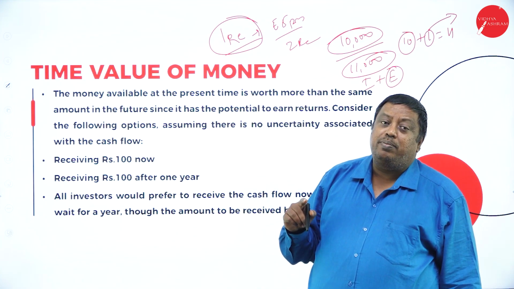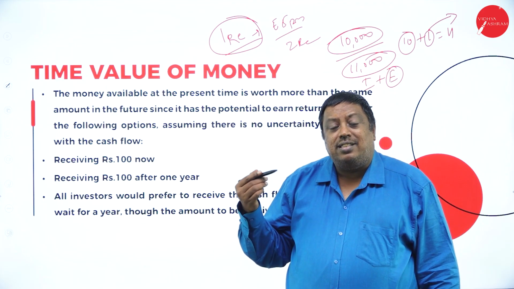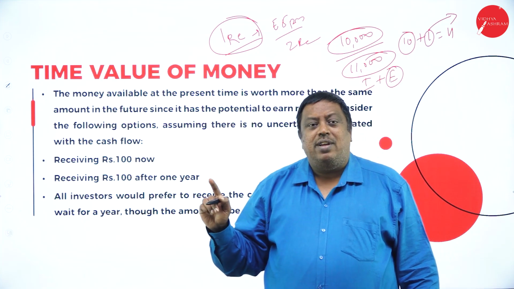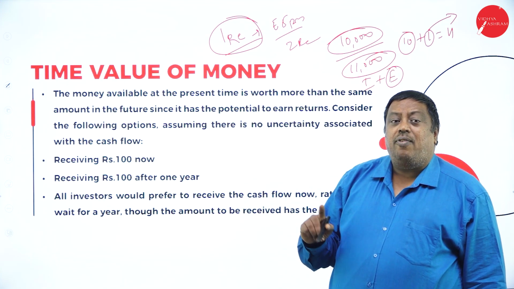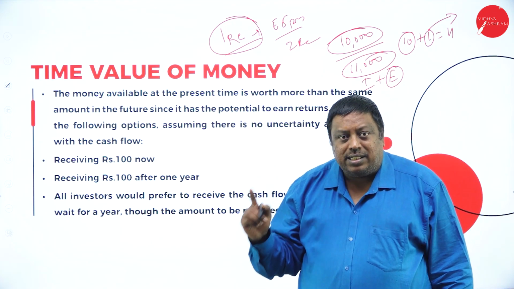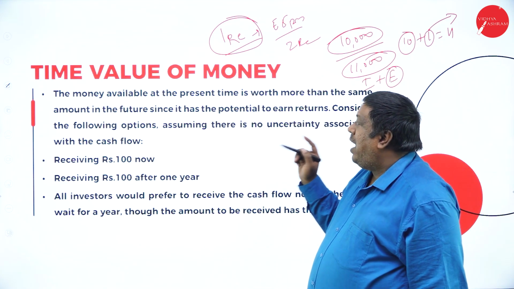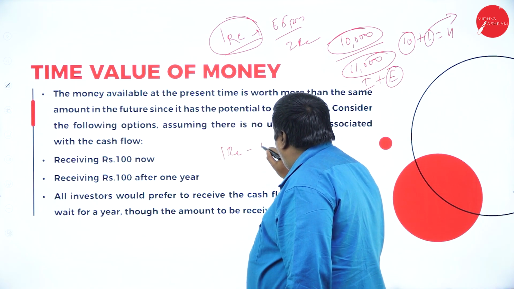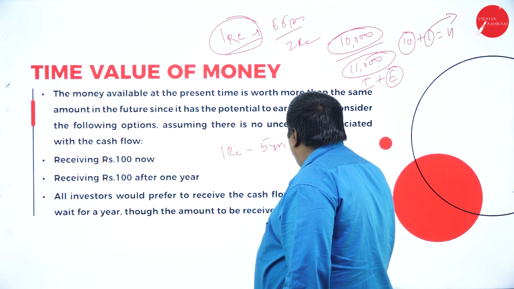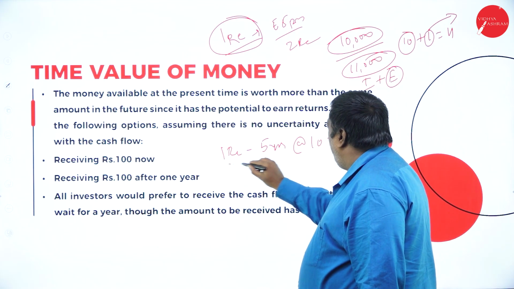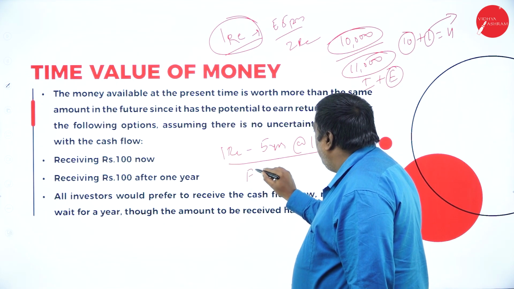How much will it be after a certain number of years? Today my 1 rupee, after 5 years at 10%, what will be my future value?